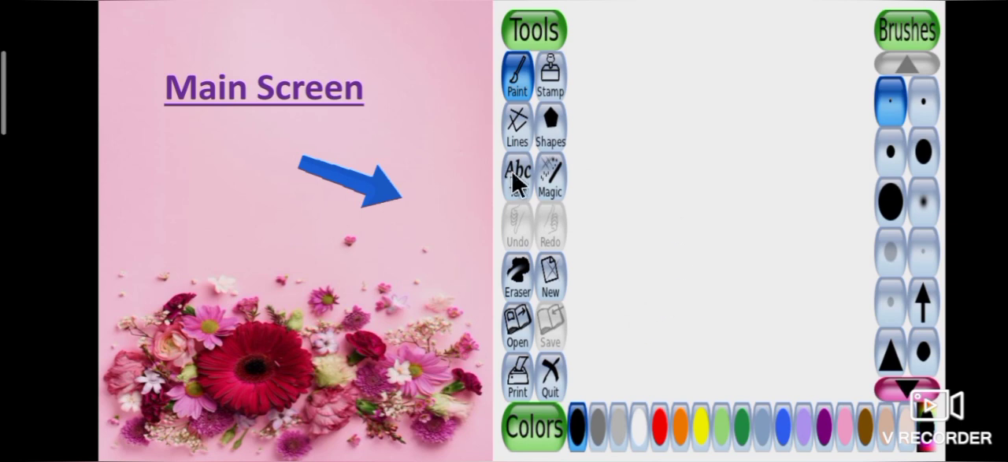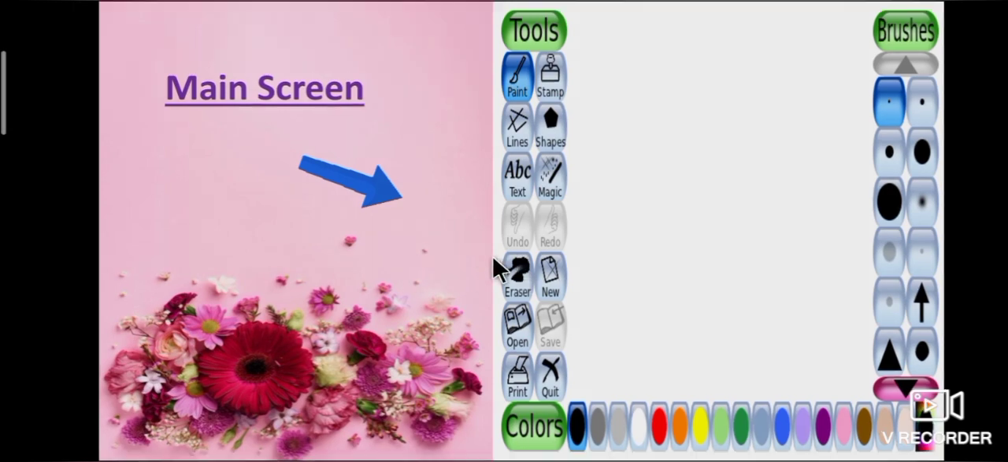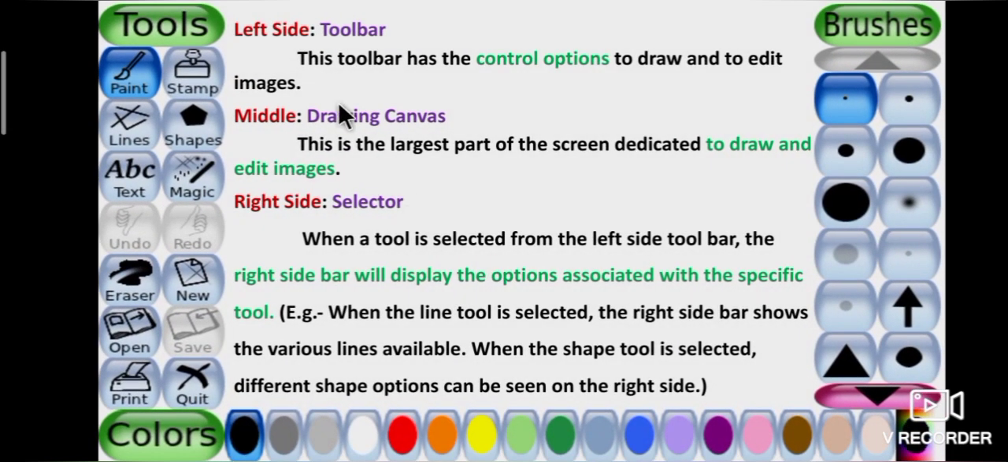See the picture, students, this is the main screen. The main screen is divided into the following sections. We will learn them one by one. First one, the toolbar. It is on the left side. This toolbar has the control options to draw and to edit images.